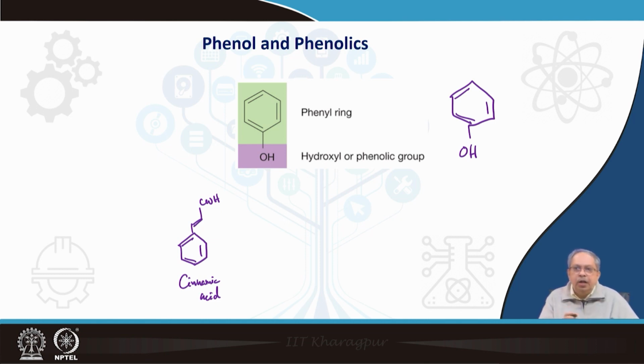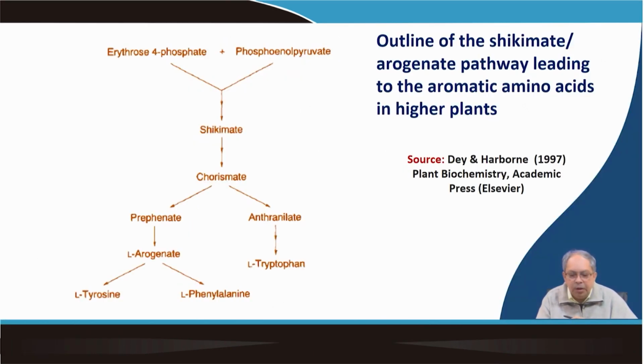It starts from phenylalanine, which is converted into cinnamic acid. So, you can say this is the basic precursor of the phenolic compounds. Apart from that, there are a lot of phenylalanine-derived phenolic compounds which contribute to rose fragrance, like phenyl ethanol and phenyl ethyl acetate. Here also there is no hydroxy at the 4th position, but still we call them phenolic compounds. What we are going to see is how phenolic compounds originate.